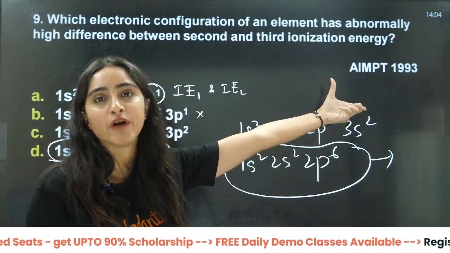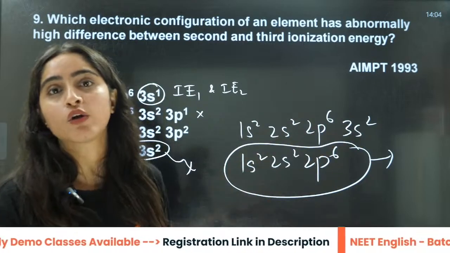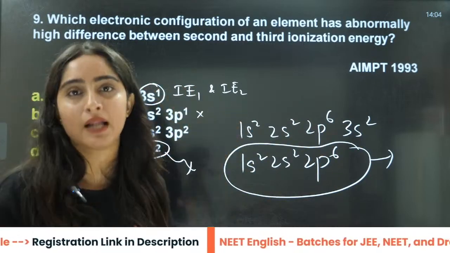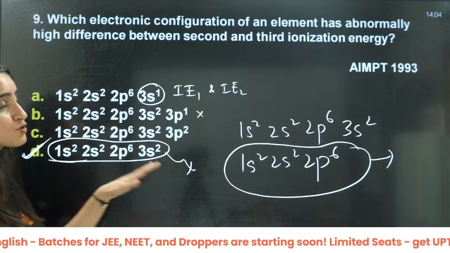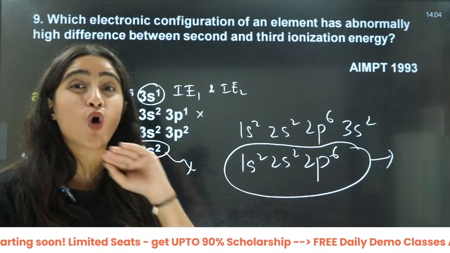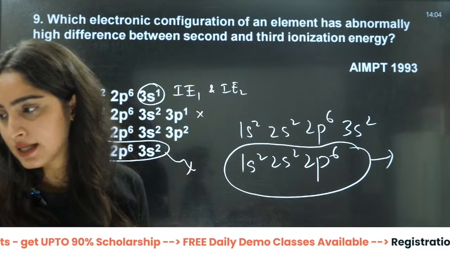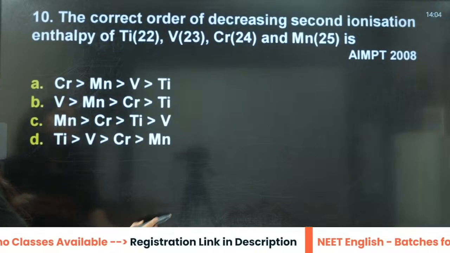This is only fully filled. This has the same configuration as a noble gas. This is even more stable as compared to that. So this is going to be the highest, right? It is going to have the highest ionization energy. That will be an abnormally high difference, right? Okay. Then, what about this one?